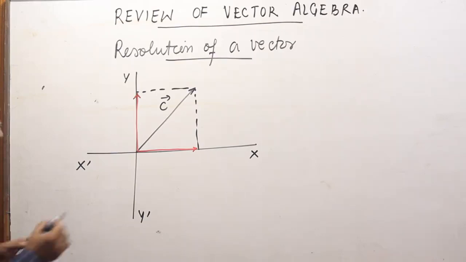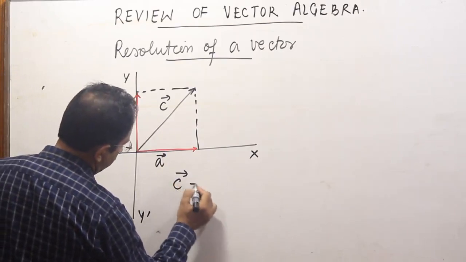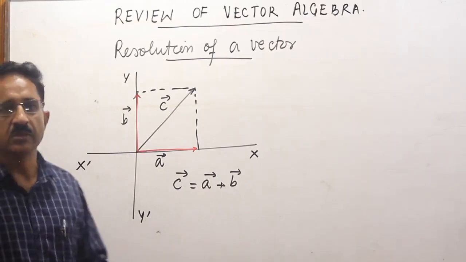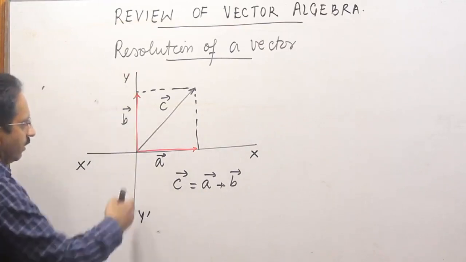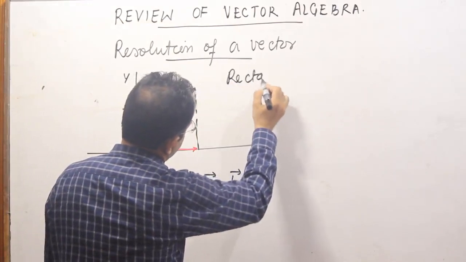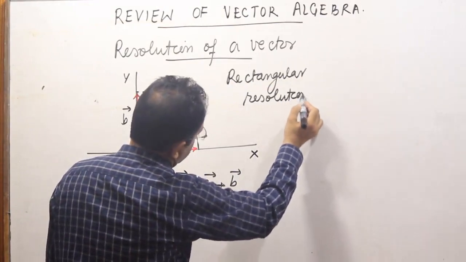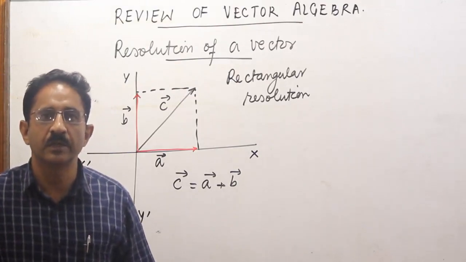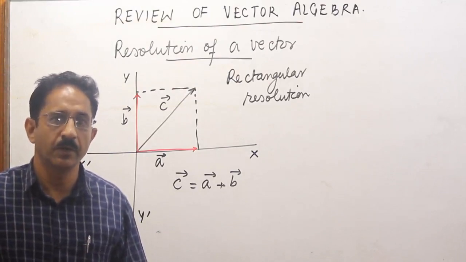So I can say that this vector C, which is now equal to A plus B, C is still equal to A plus B. A is its x component and B is its y component. A lies along x-axis and B lies along y-axis, and the process is rectangular resolution. So rectangular resolution gives a unique answer. It does not give us infinite number of answers, but corresponding to a given vector, there will be a unique set of two vectors which will be its two rectangular components.